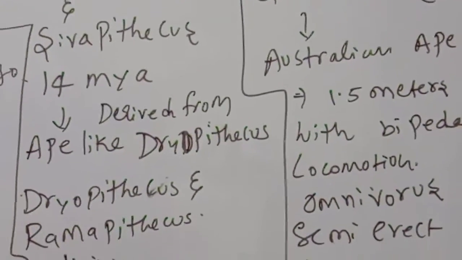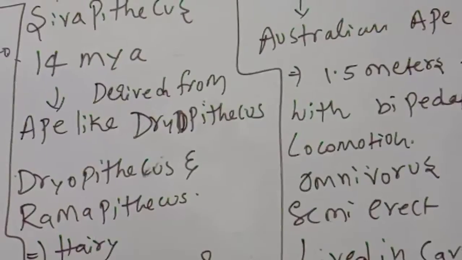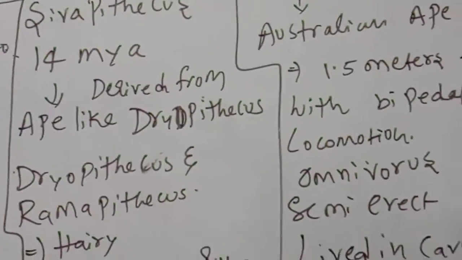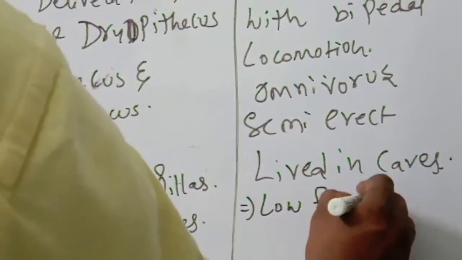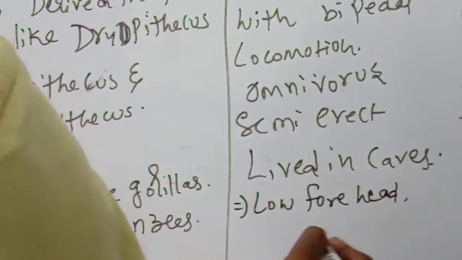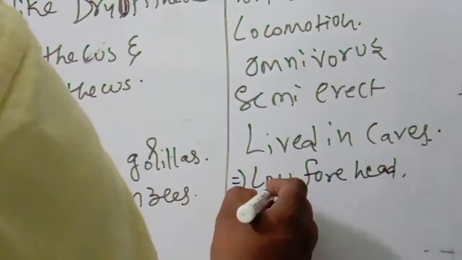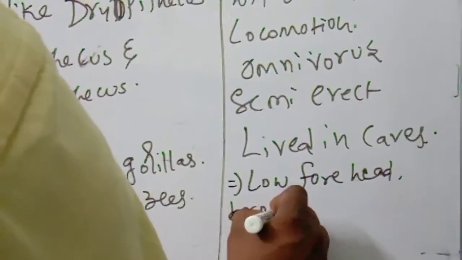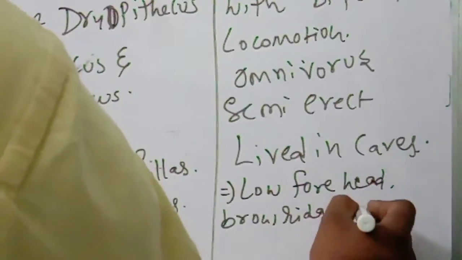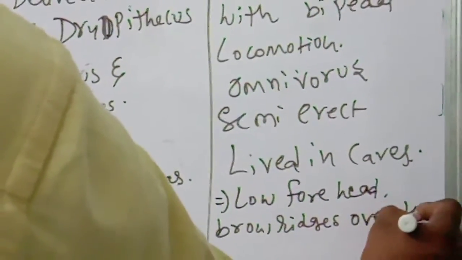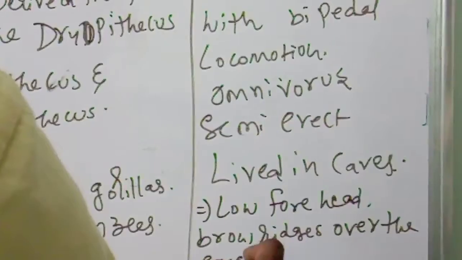What are those? Low forehead, first point. Next, brow ridges over the eyes.